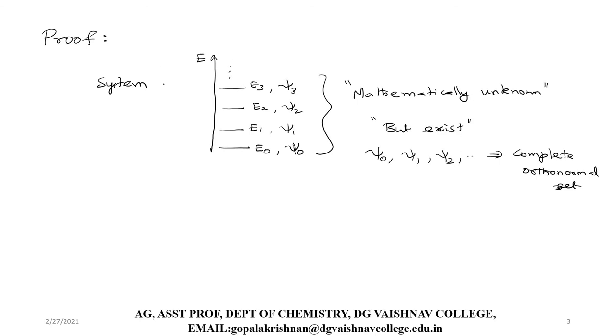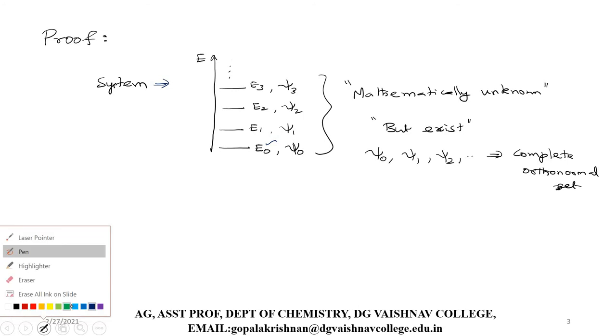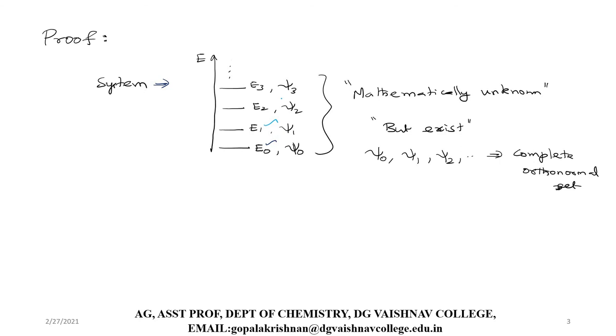Let us consider a system. For this system we have quantized energy levels. This is the energy of the ground level, E naught, and these are the energies of the first excited level, second level, third level, and these are the corresponding wave functions. For any system, the energies of the levels and the corresponding wave functions must exist.